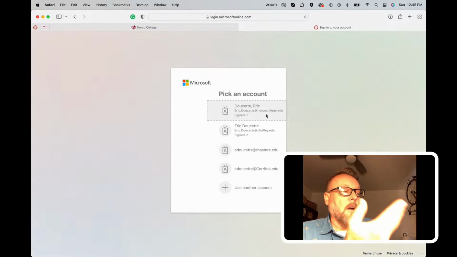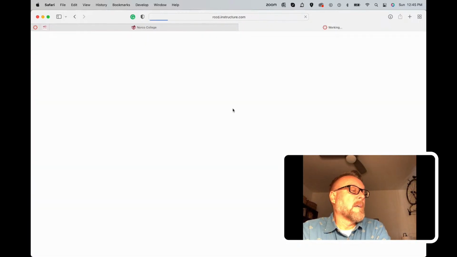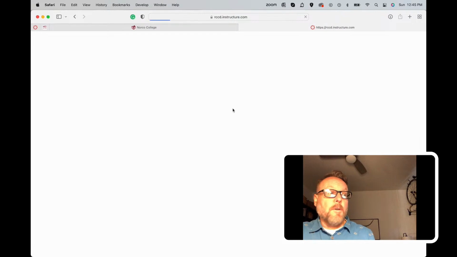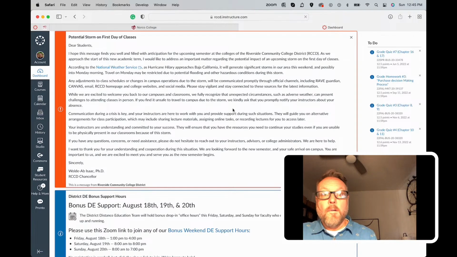Now it's automatically going to log in for me. I don't have to put anything in other than my email address. Your login is going to be your email address and then the day, month, and year of your birth. So if you're born in January, it'd be 01. If you're born on the 10th, it would be 0110. And if you're born in 2005, it would be 2005. So 0110-2005, that would be your password.